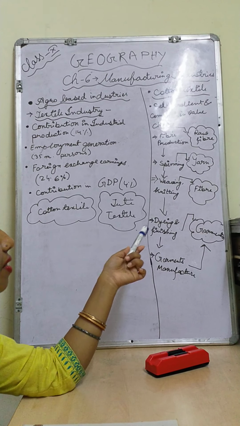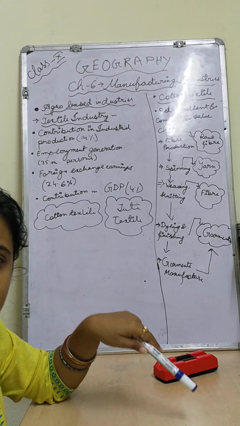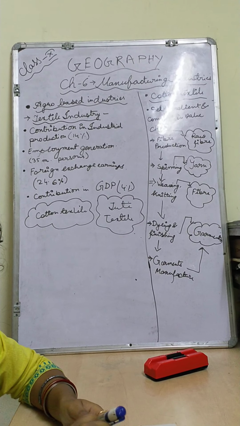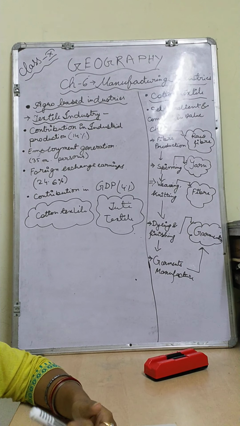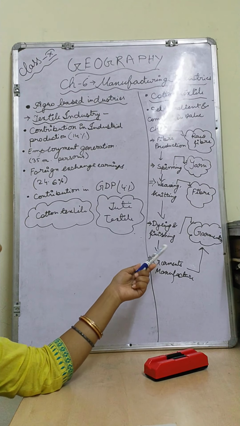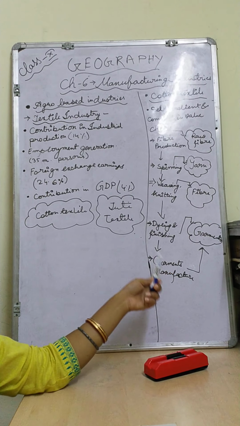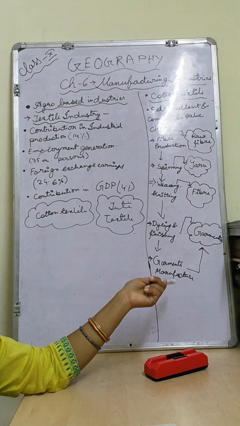Then we are getting the finishing. Finishing means after dyeing it has to go to the different types of tailoring systems, and after that, whatever we want to make, like ladies wear, gents wear or kids wear, that we are making. Or we can say we are making the garments, right children? So in the final stage also this garment manufacturer will be there.